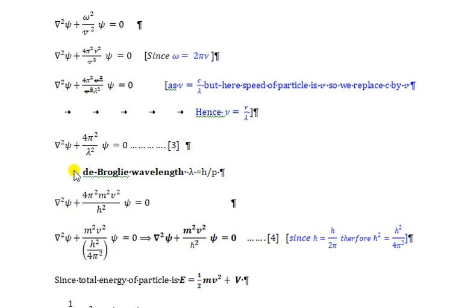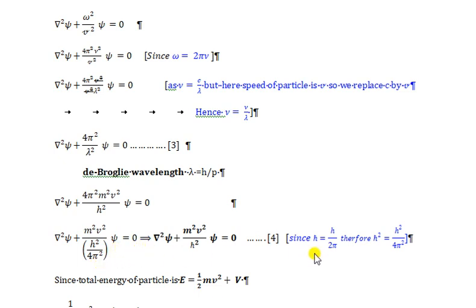Lambda is the wavelength, and we know that the de Broglie wavelength lambda equals h upon p, and p is the momentum, which is equal to mv. So lambda becomes h upon mv. We put this value of lambda in equation 3, so it becomes del square psi plus 4 pi square m square v square upon h square psi equal to 0. We can write it as del square psi plus m square v square upon h square upon 4 pi square psi equal to 0.